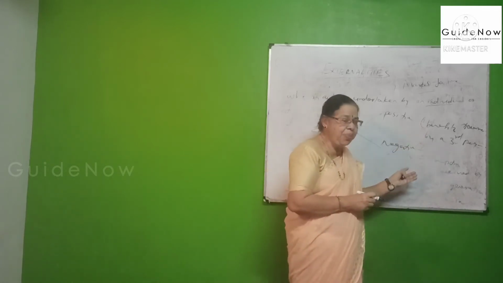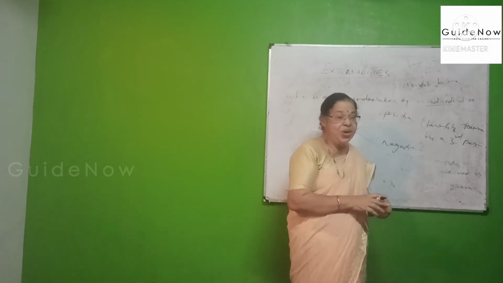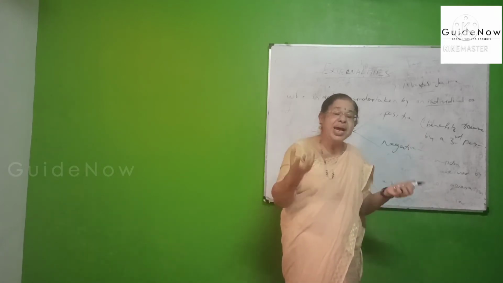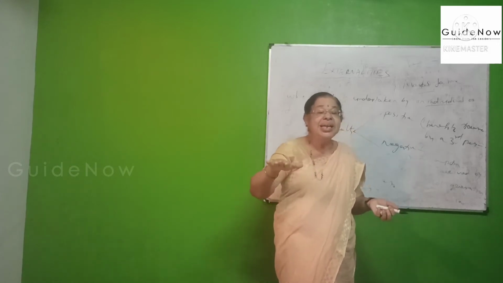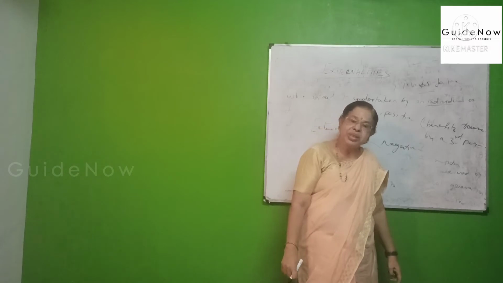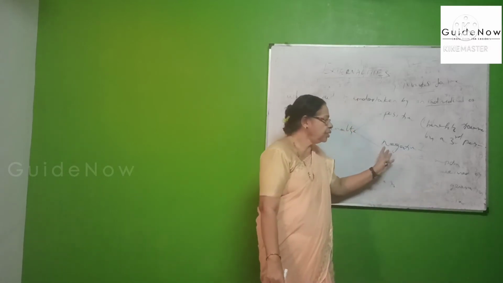That is also a good example of positive externality.